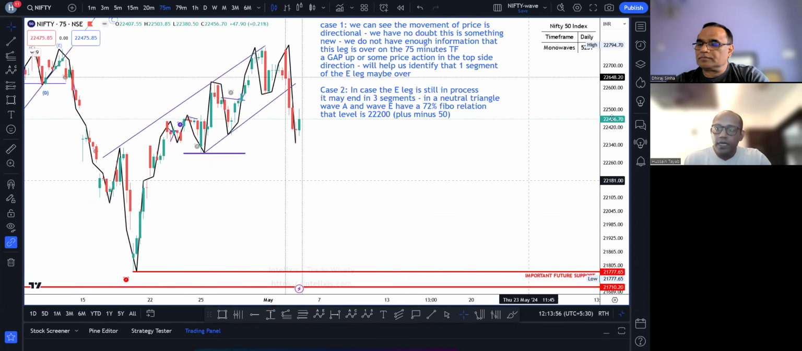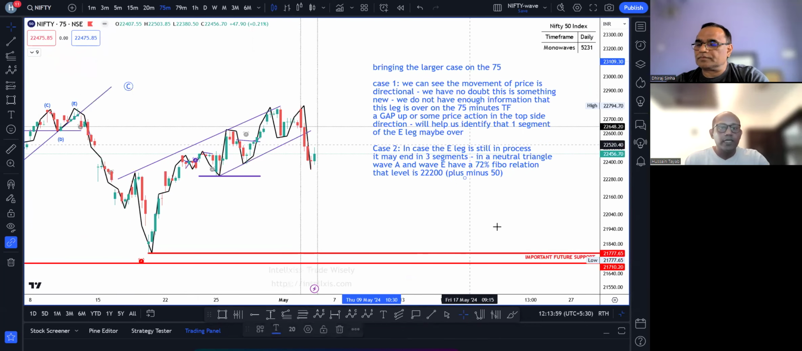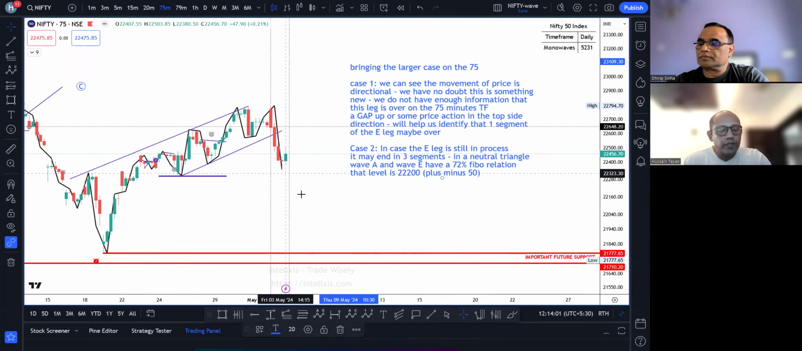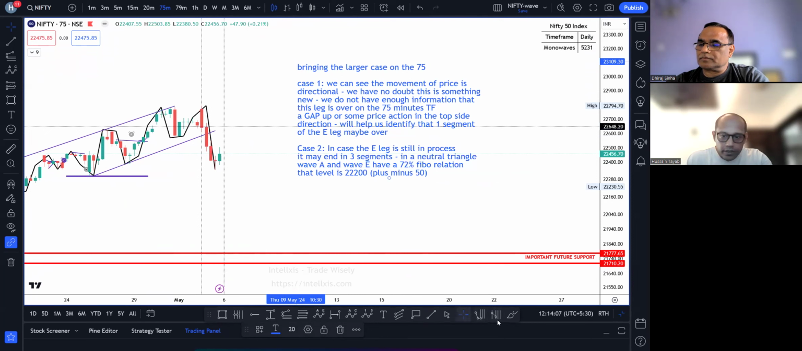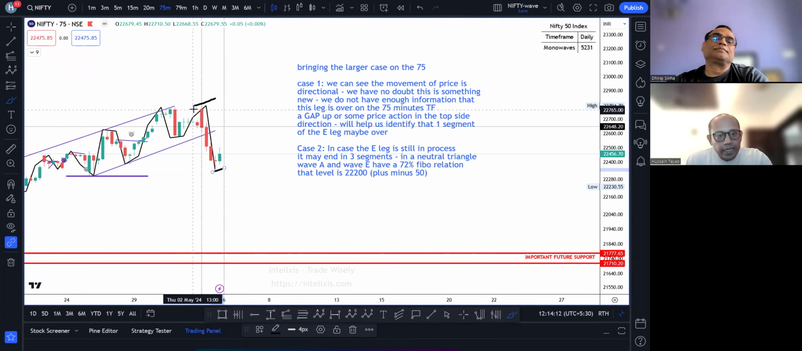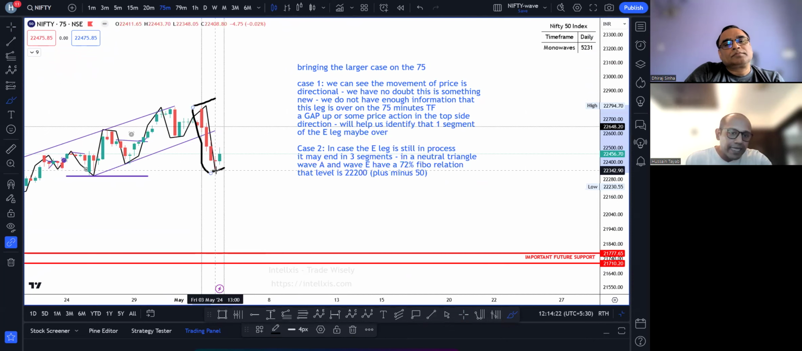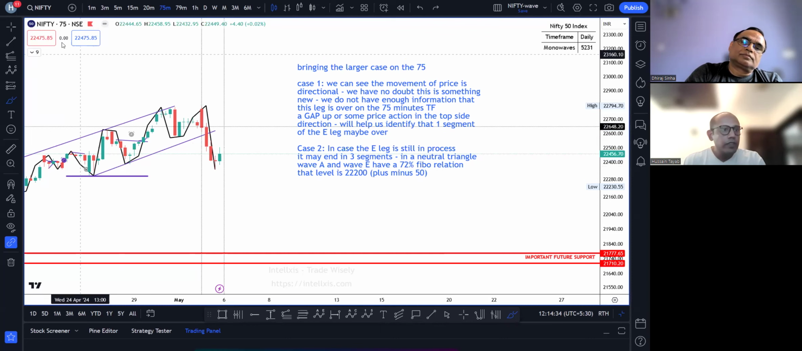We will bring the larger count, what we had taken as case 1, case 2, onto the 75-minute to see what the prices are doing. So this is the Friday's action, and I will just take my brush tool to tell you that this is the Friday's action. Right. I can see that prices have come directionally to the downside. ठीक है? As of right now, on the 75-minute time frame, I have no indication that this leg is completed. Correct. ठीक है? Although we will go to a 15-minute time frame also to see कि ये 75 के अंदर क्या बना. Okay? I'm just going to move this.